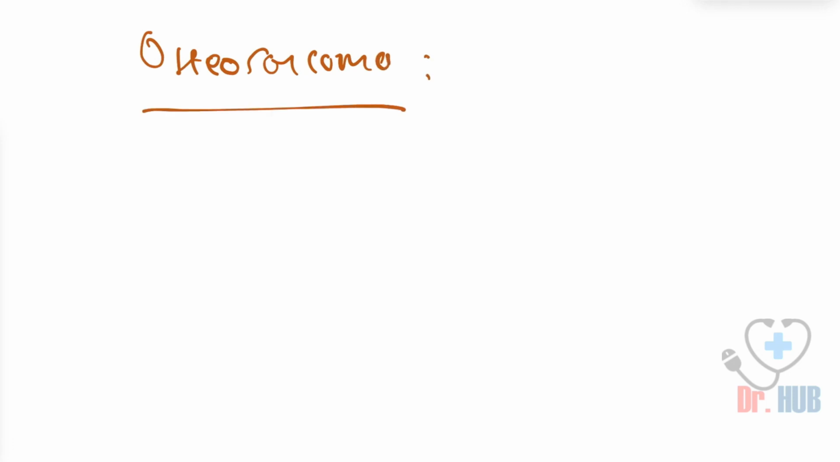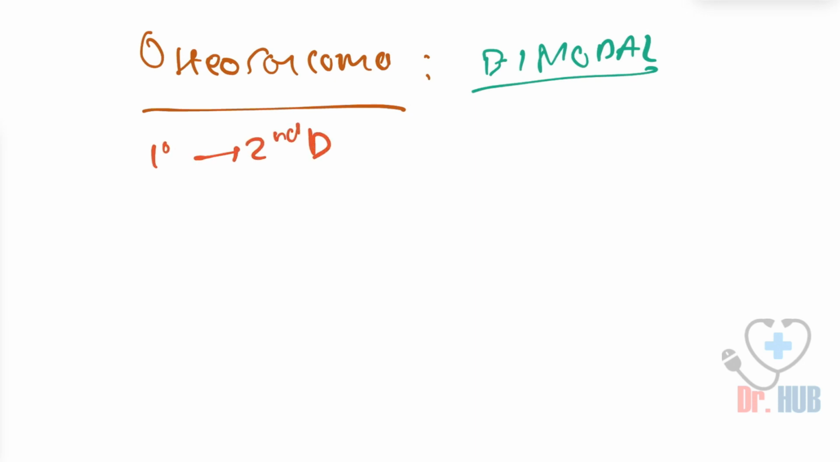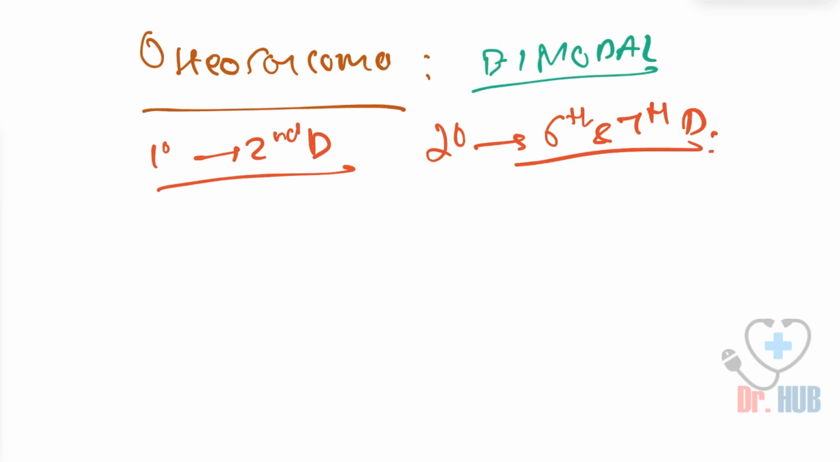Next, we move on to the osteosarcoma. The speciality of the osteosarcoma is that it is bimodal. So what do you mean by bimodal? It occurs at 2 different age ranges. The primary is in the 2nd decade, and the secondary, if you see, is in the 6th and the 7th decade. So these are the features.